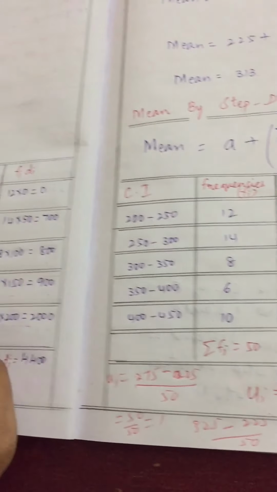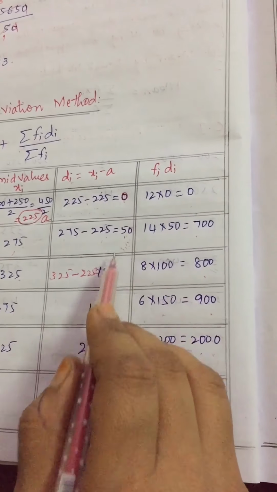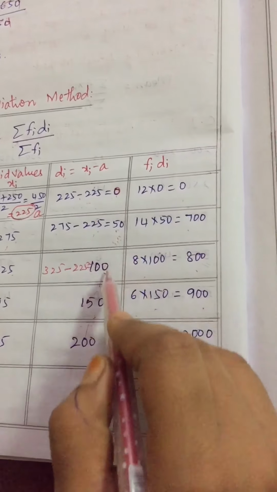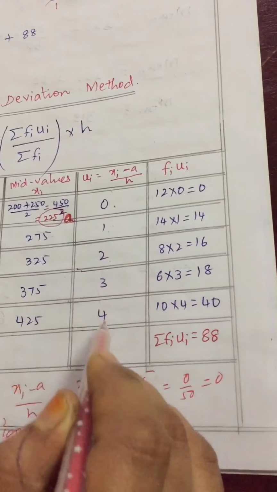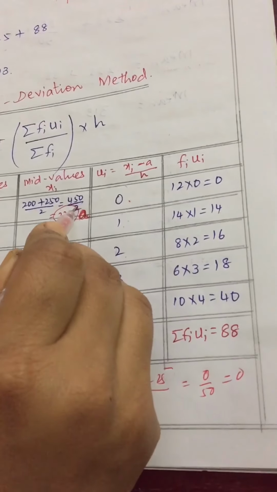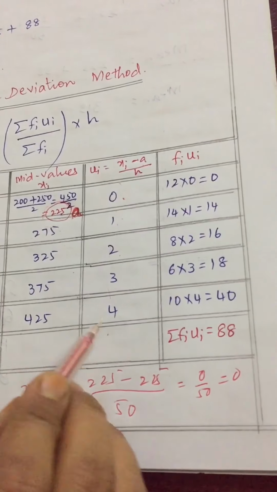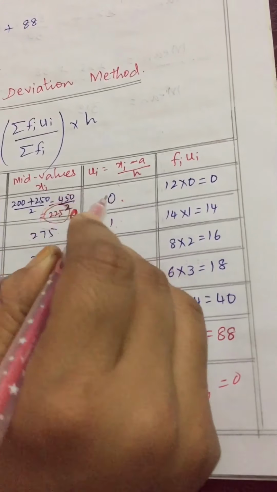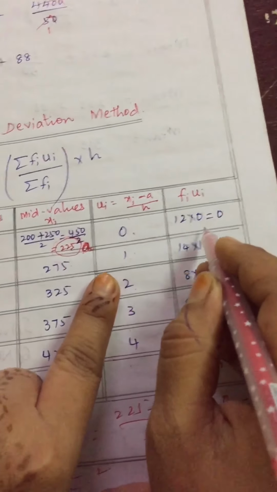Here in the deviation method you get a 50-50 difference, correct? First one 0, second one 50, third one 100, like that you easily get. Similarly here also easily 0, 1, 2, 3, 4. That's why I took the first number as a. From 0 we can continue this column. Am I clear, children?